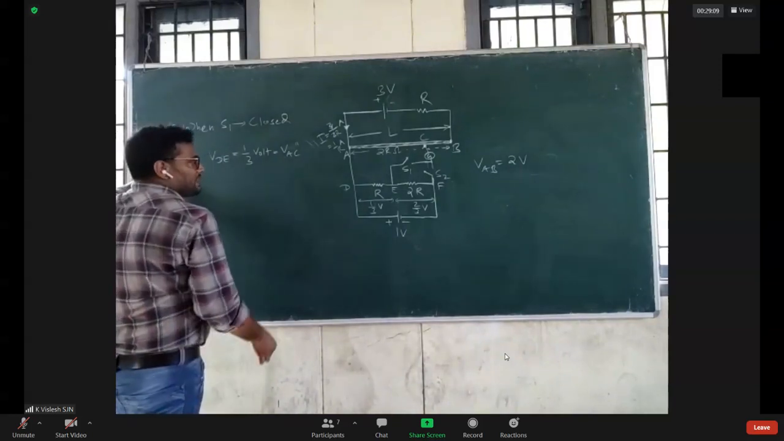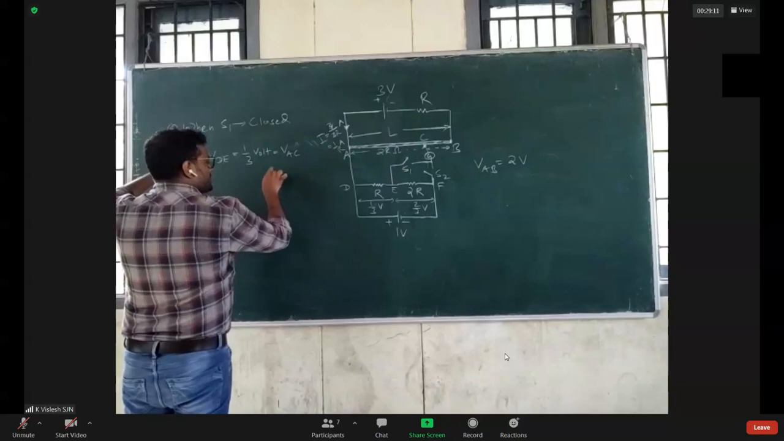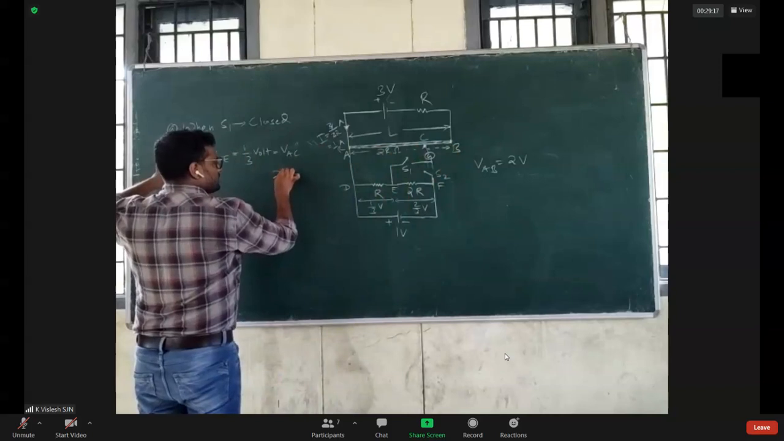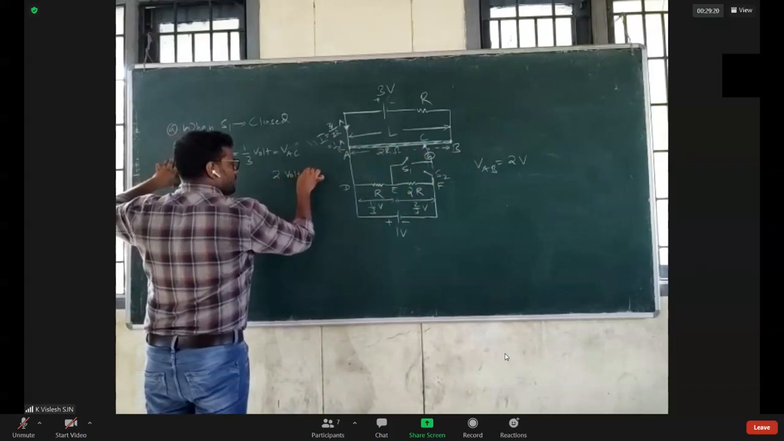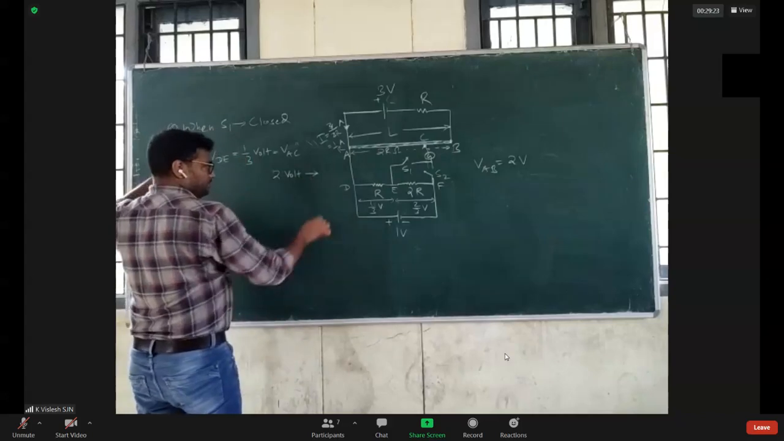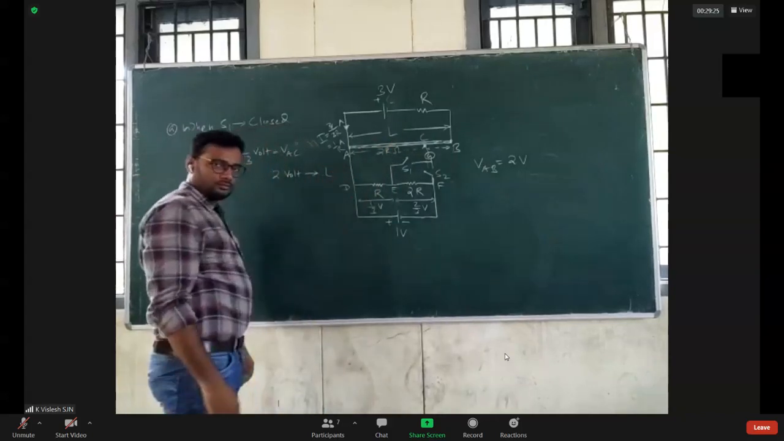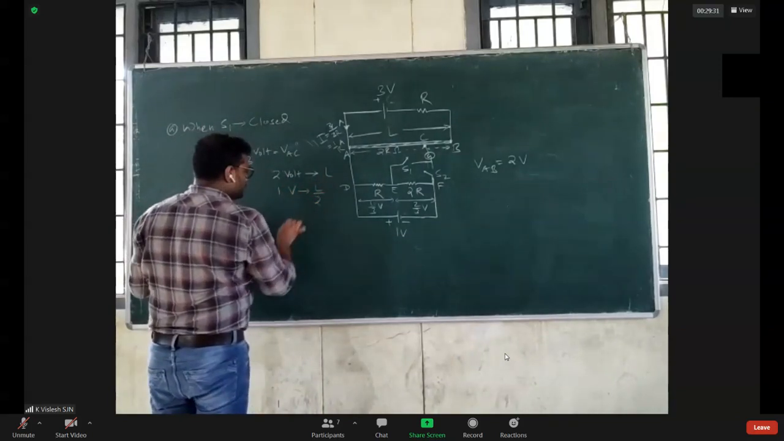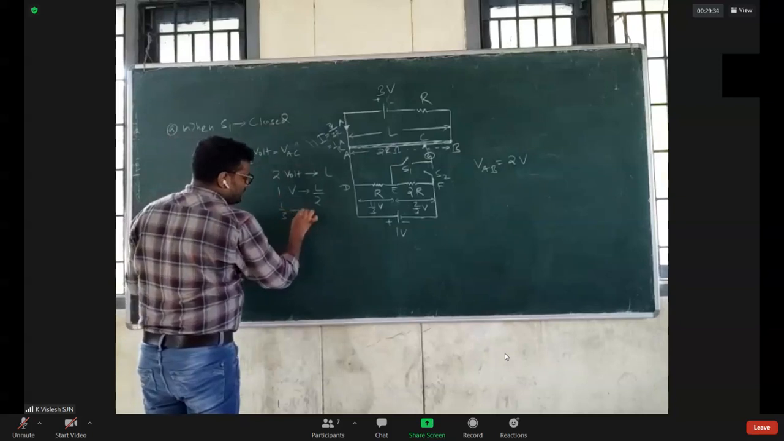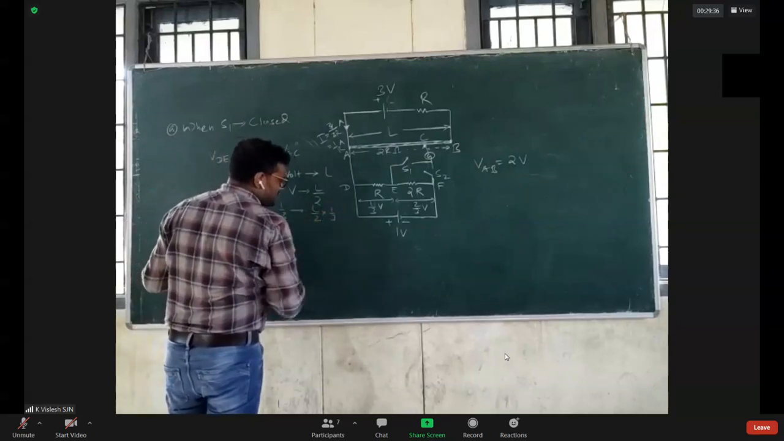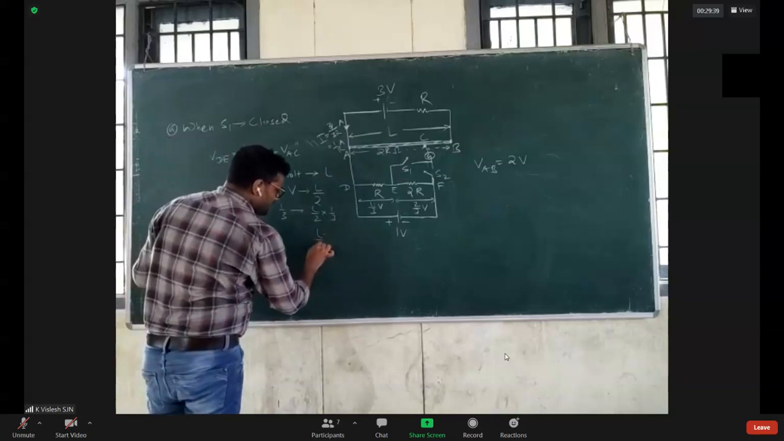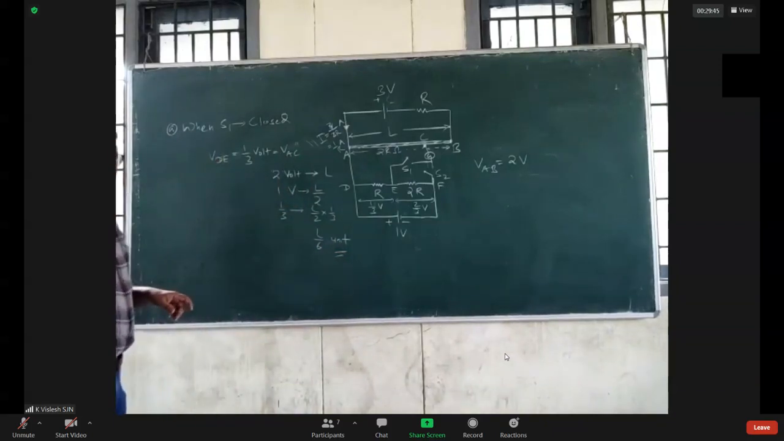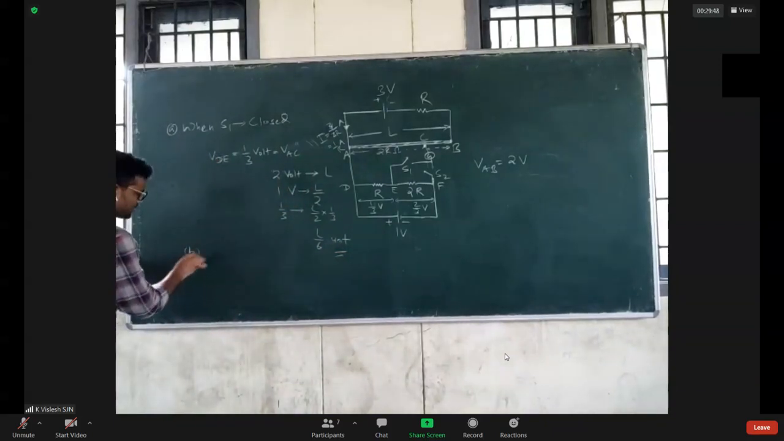Let us apply the unitary method, a very simple method. Across 2 volt, 2 volt is dropped across length L. So 1 volt will be dropped across L by 2. So 1 by 3 volt will be dropped across this one. So we just got the length L by 6 units, isn't it? So the answer of the first question is L by 6 units.